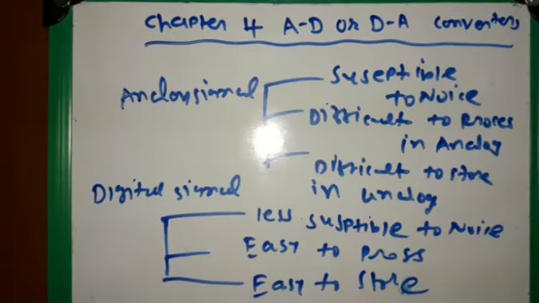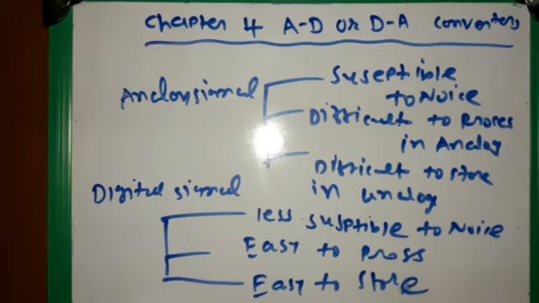On the other hand, digital signals are less susceptible to noise, they are easy to process, and they are easily stored. That is why analog signals are converted into digital signals, so that they can be easily processed and stored. So that's why we use digital and analog signals back and forth.